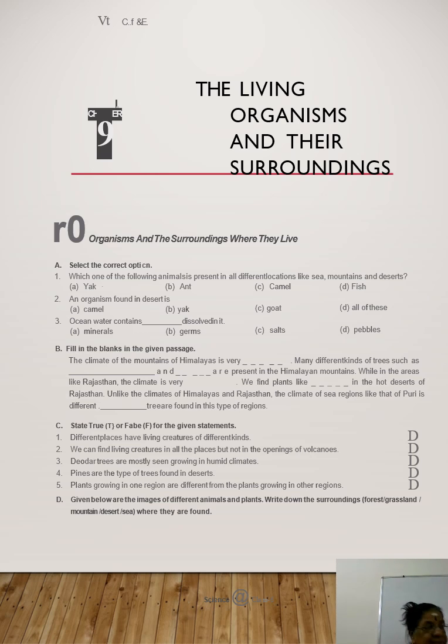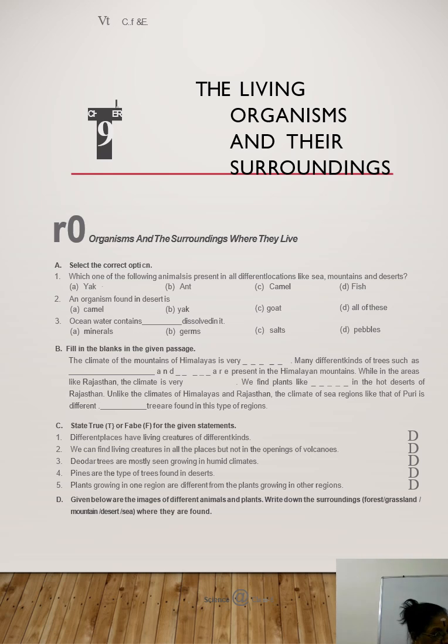So here this is 9.1. Okay. So first one, select the correct option.